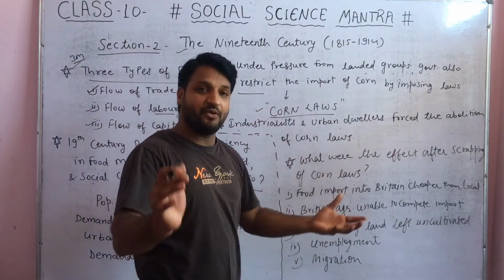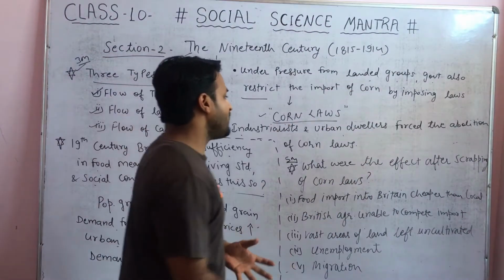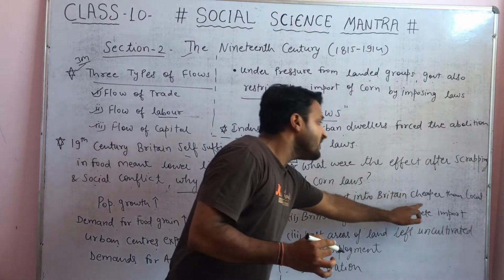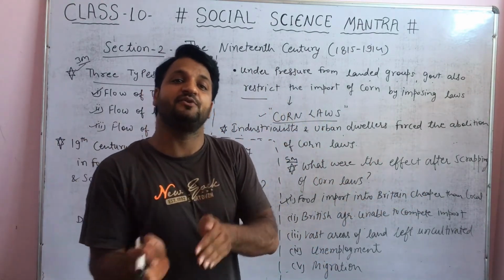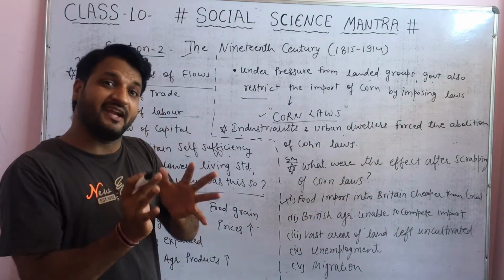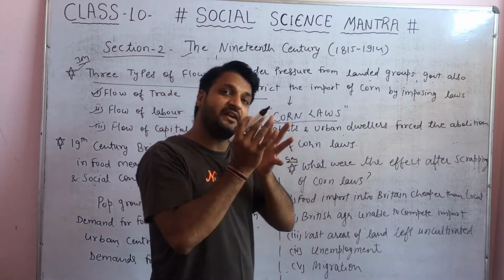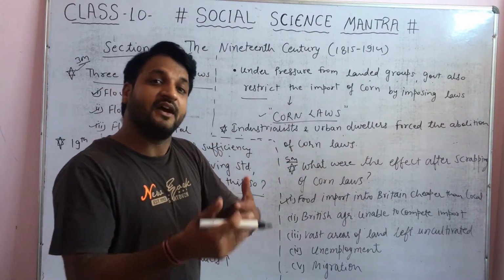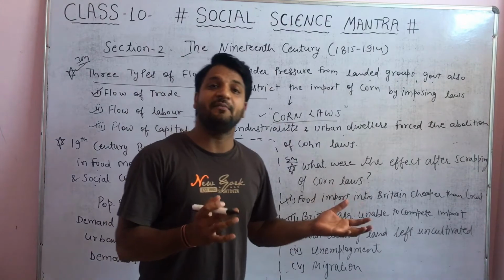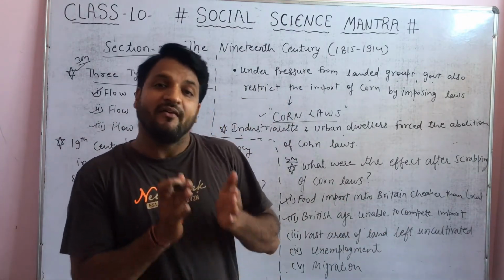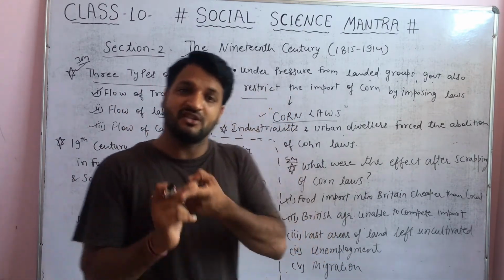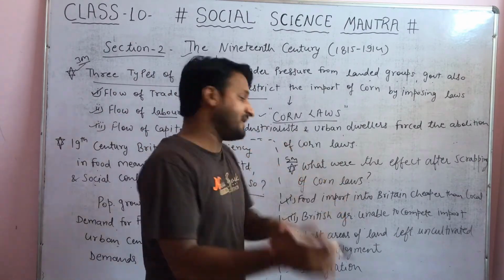What happened? Very important question, again for 5 marks: what were the effects after scrapping of the Corn Laws? First, food imported into Britain could be cheaper than what was produced locally in Britain itself. This was the advantage they were getting from imported corn. Secondly, British agriculture was unable to compete with the imported corn. Why were they unable to compete? Because it was available in good quality at a cheaper rate.